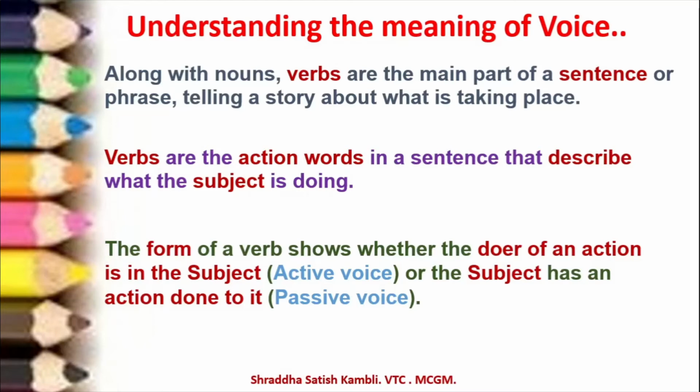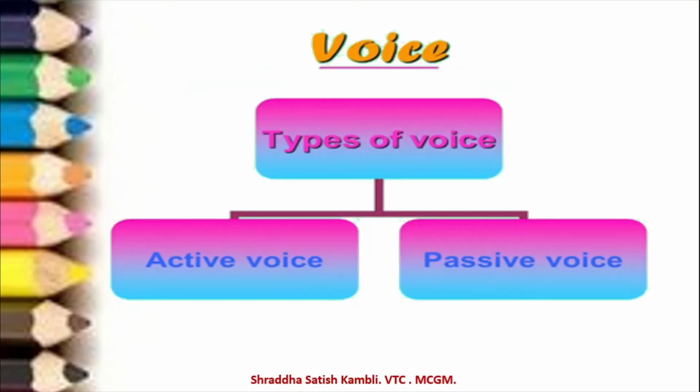So the subject is the important part of the sentence. If the doer of the action is in the subject, that means it is in the active voice. So the subject is important, or the subject has an action done to it. Here the subject is not important, but the action which is being done is important. To further clarify this point, let us see the two types of voices now.